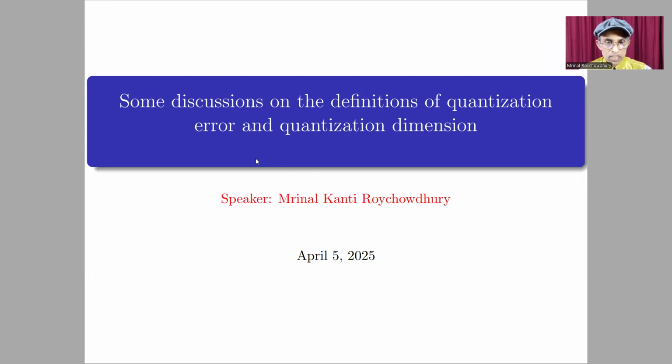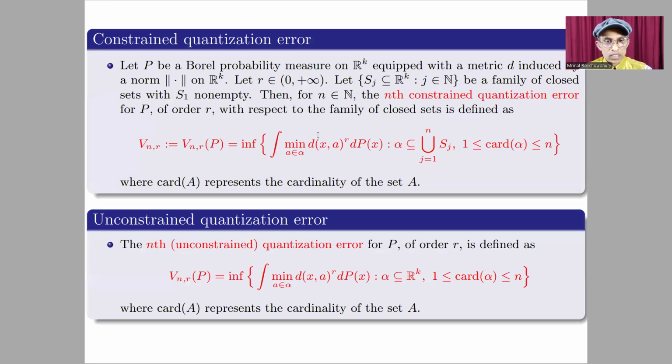The title of the talk is Some Discussions on the Definitions of Quantization Error and Quantization Dimension. So let me first tell you what is the constrained quantization error. Let P be a Borel probability measure on R^k equipped with a metric d induced by a norm on R^k. And let r be a positive real number.